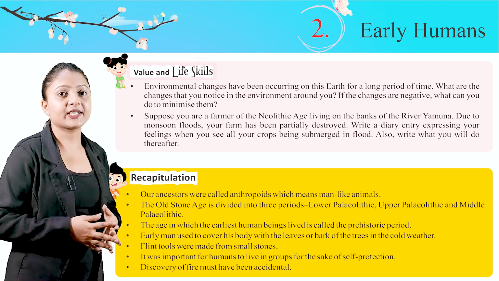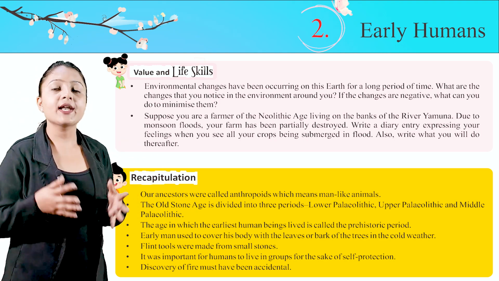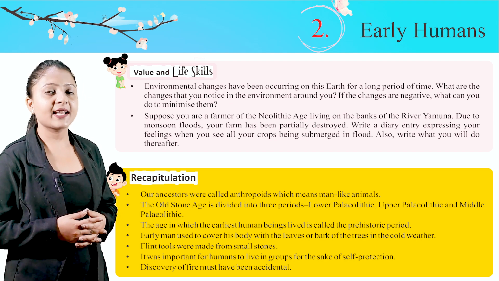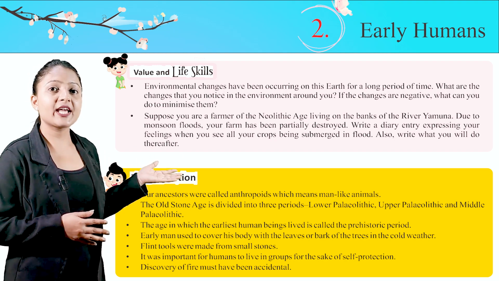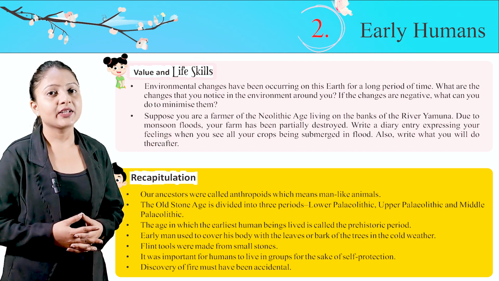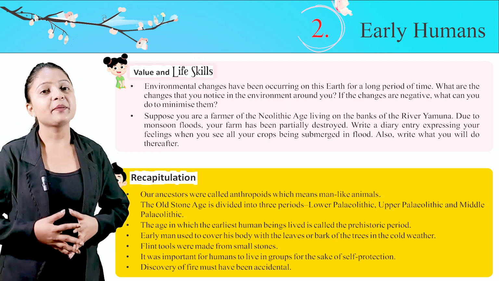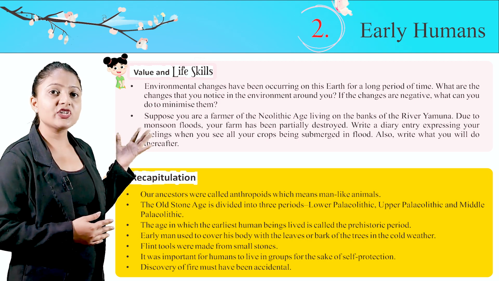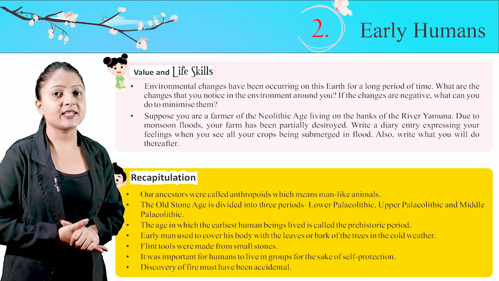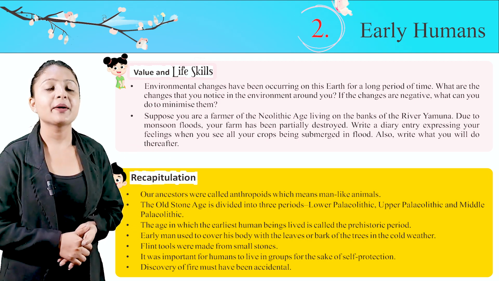Recapitulation. Our ancestors were called anthropoids, which means man-like animals. The Old Stone Age is divided into three periods: Lower Paleolithic, Middle Paleolithic, and Upper Paleolithic. The age in which the earliest human beings lived is called the prehistoric period.